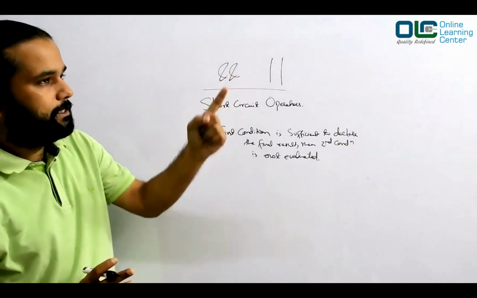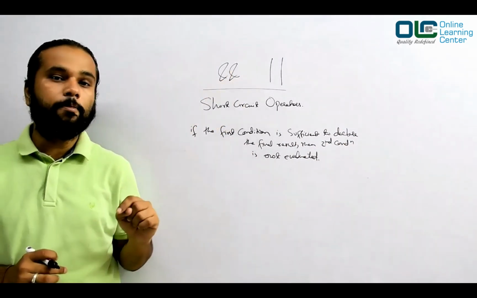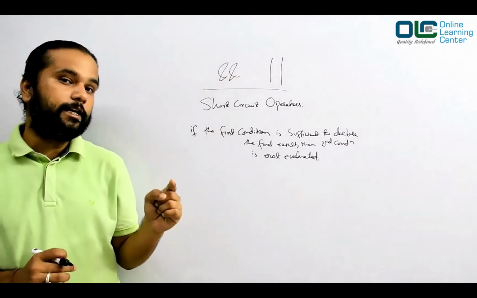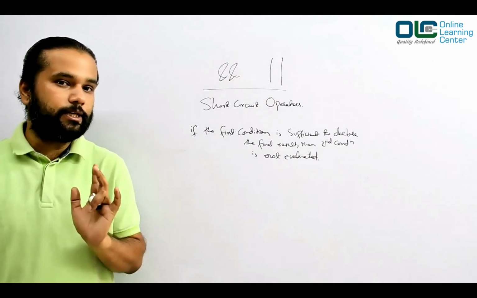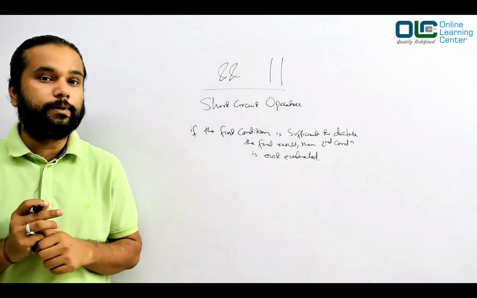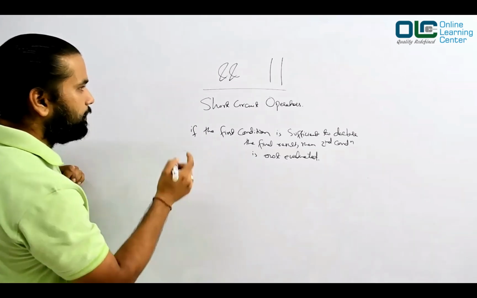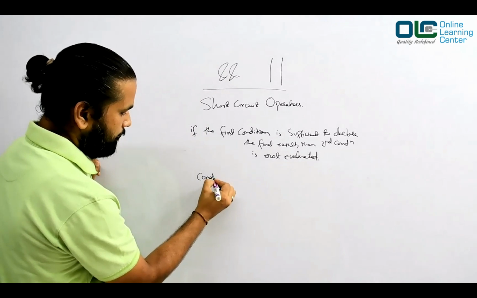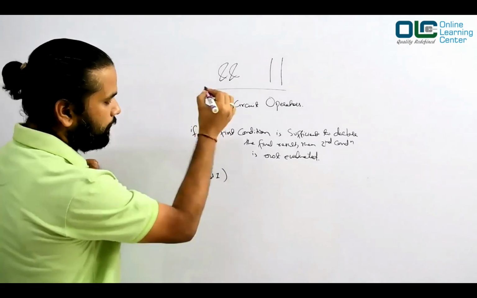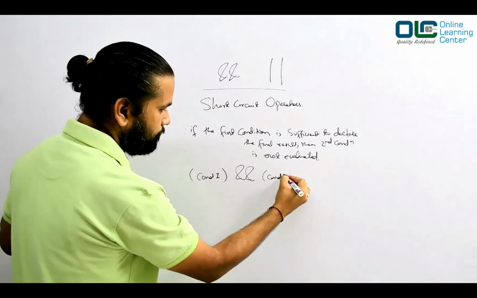Okay, so why are these two called short circuit operators? Because when you are using them, if in the expression you see that the first condition is sufficient to derive the result, then the second condition will never be executed. What do you mean by that? So say you have a condition like this, condition 1 and condition 2.